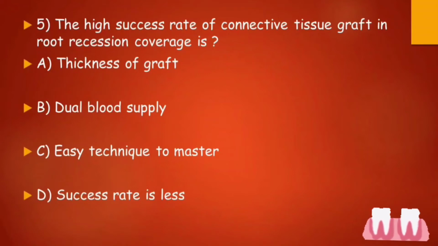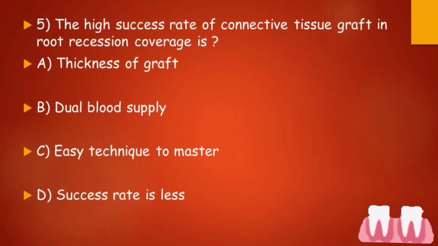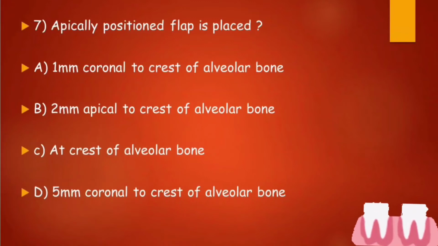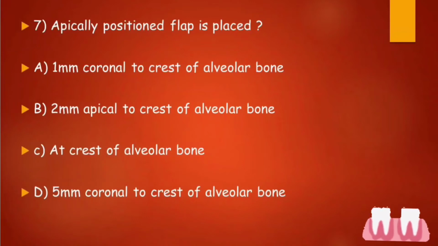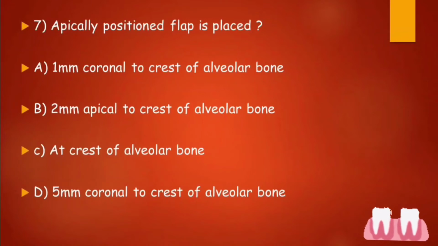Here the right answer is option B, that is the dual blood supply. Next question goes on your screen. Apically positioned flap is placed? Option A, 1 mm coronal to the crest of alveolar bone. Option B, 2 mm apical to the crest of alveolar bone. Option C, at crest of alveolar bone. Or option D, 5 mm coronal to the crest of alveolar bone. What do you think? What will be the right answer to this question?